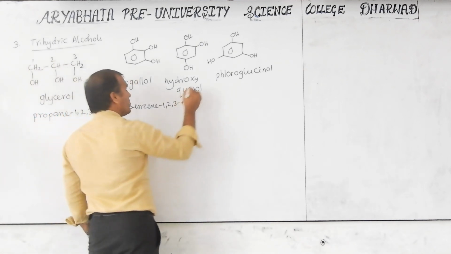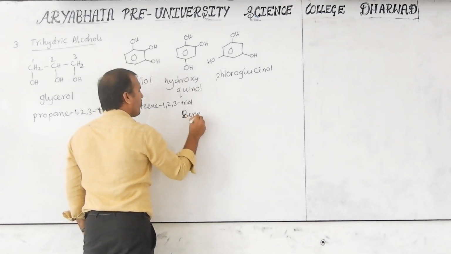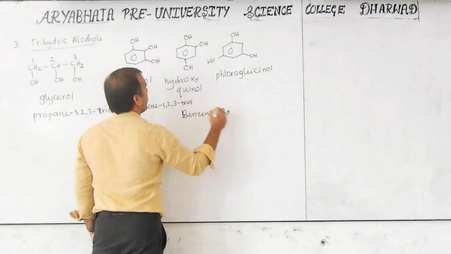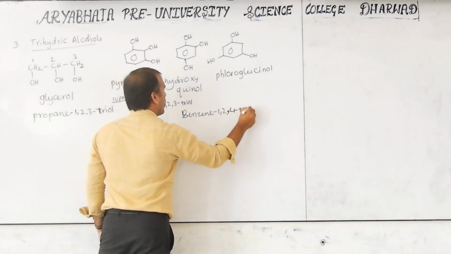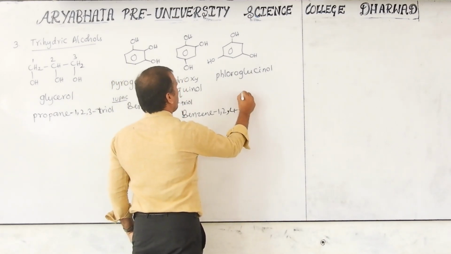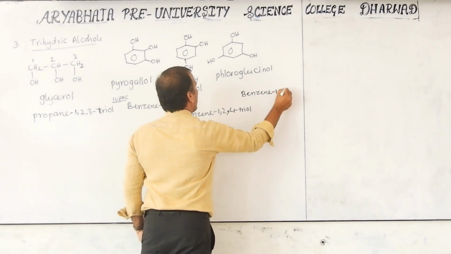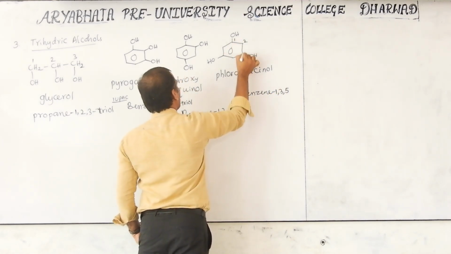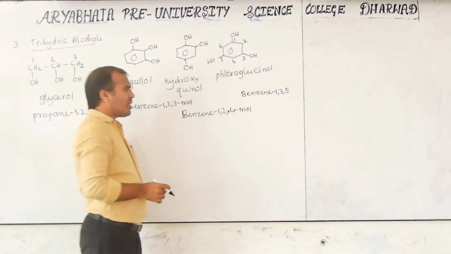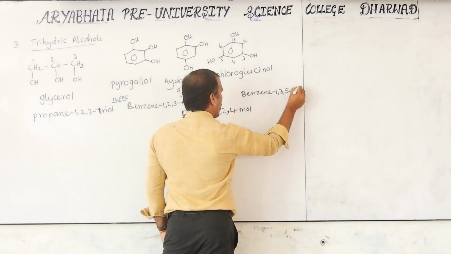Second compound name is, I am writing down now, benzene 1, 2, 4 triol. Next its name, that is benzene 1, 3, 5. If you don't know the numbering, you can do 1, 2, 3, 4, 5, 6. At the 1, 3, 5 positions the hydroxy group is there. Then it is benzene 1, 3, 5 triol.